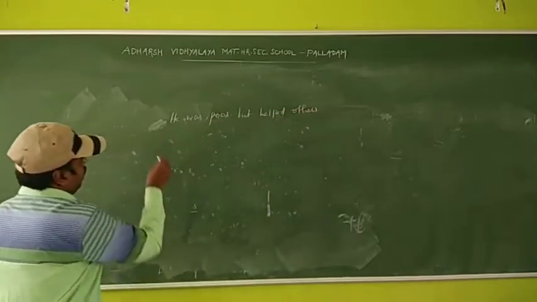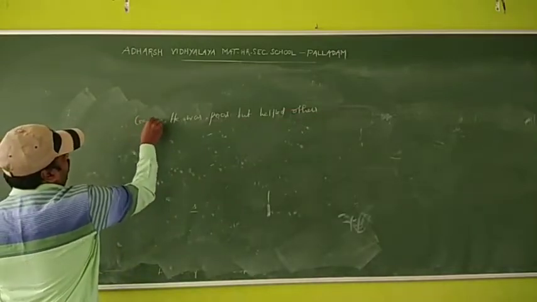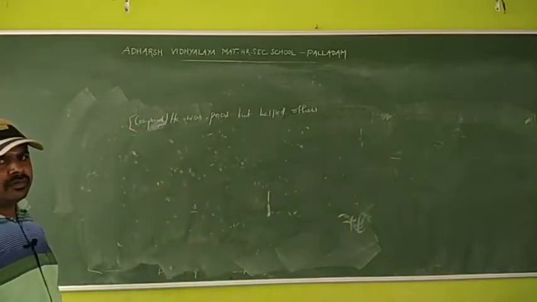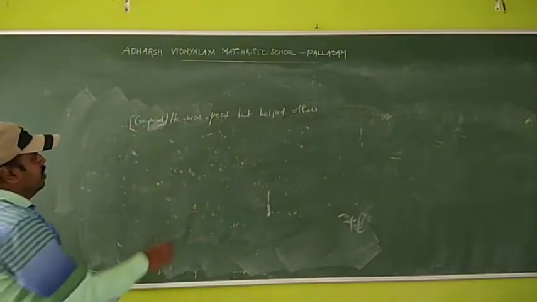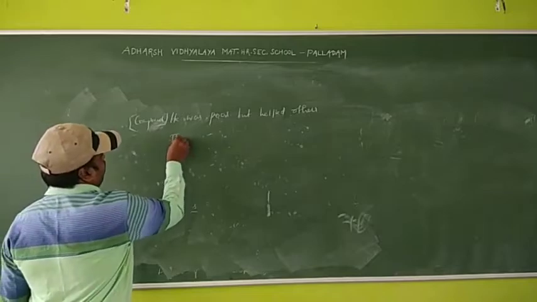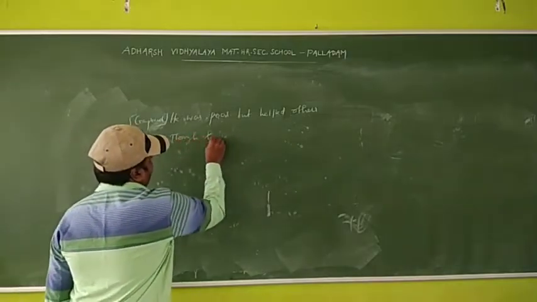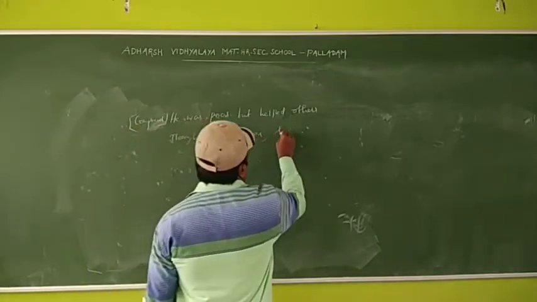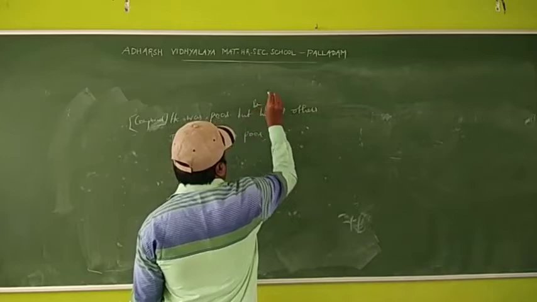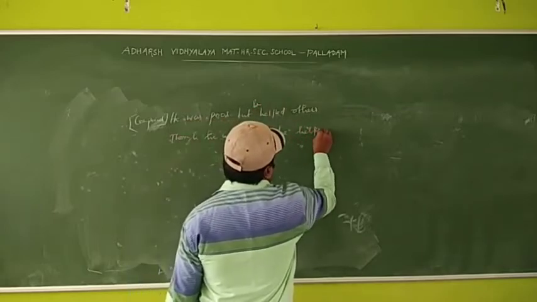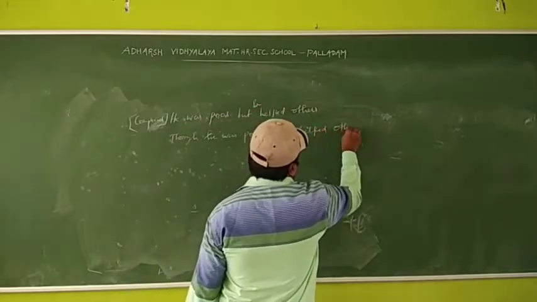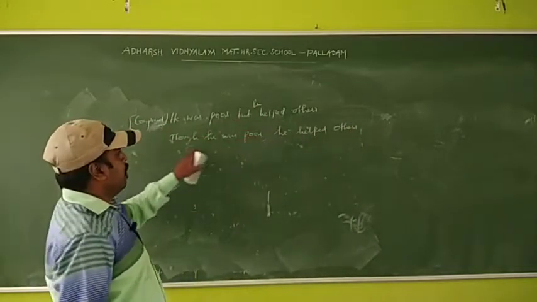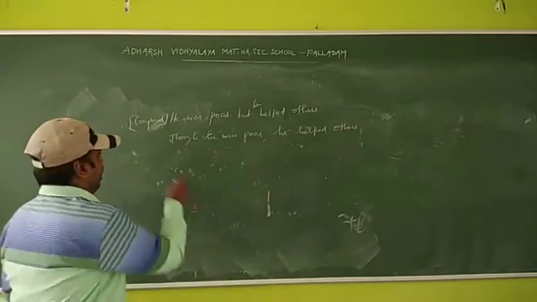This is a compound sentence. Okay, so complex: though he was poor, he helped others. Okay, he was poor but he helped others. Though he was poor, he helped others. It is complex.